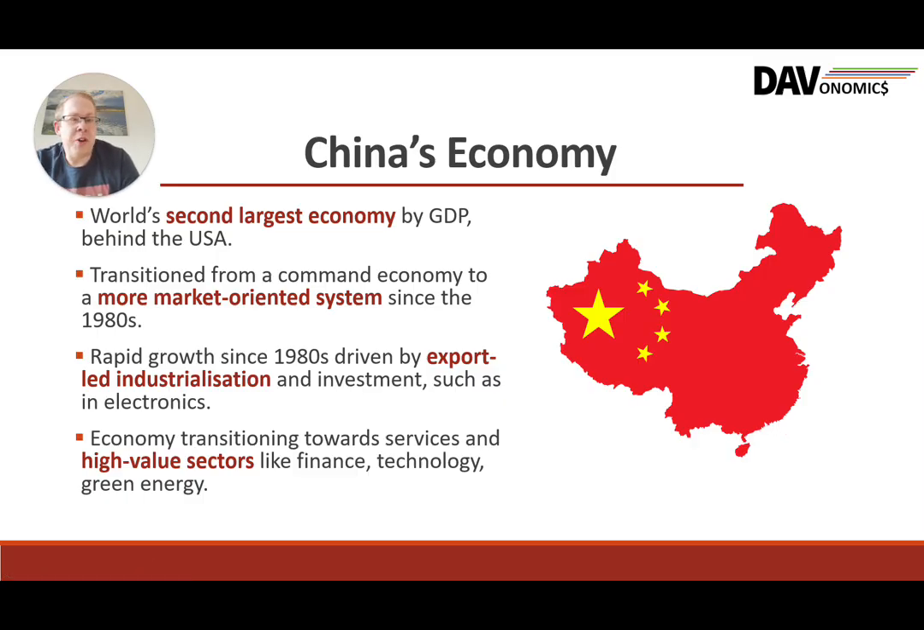So as you're aware, China is the second largest economy in the world by GDP, just behind the USA. Still an emerging economy though. One of the key things we've seen in China's economy in recent decades is opening up to more free market reforms in the 1980s and then joining the WTO in 2001, so opening up to free trade as well. That's one of the reasons for their rapid economic growth since the 1980s, led through exports and investments, industries such as electronics. And now they're transitioning a little bit towards services and high-value tech, finance, green energy and that sort of thing as they move away from their low-value manufacturing.